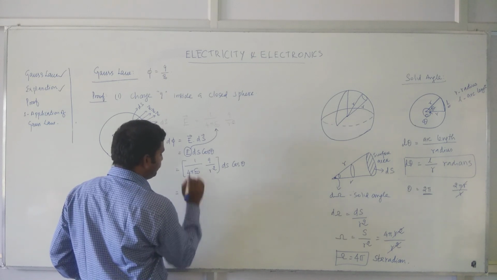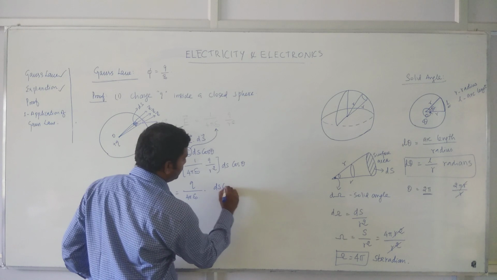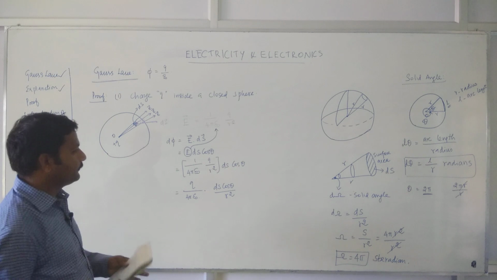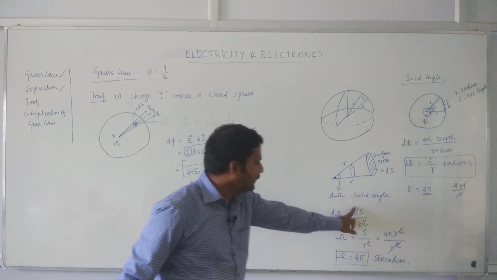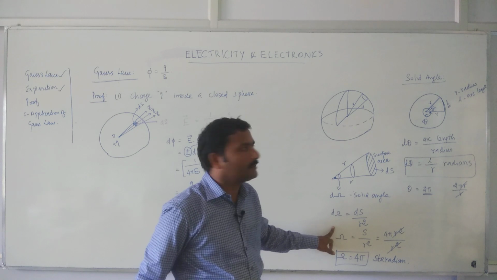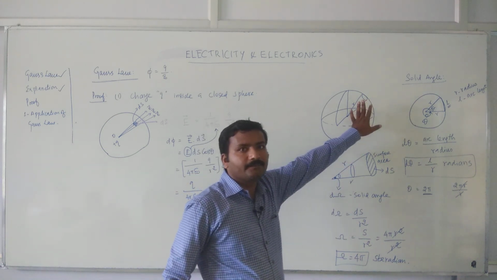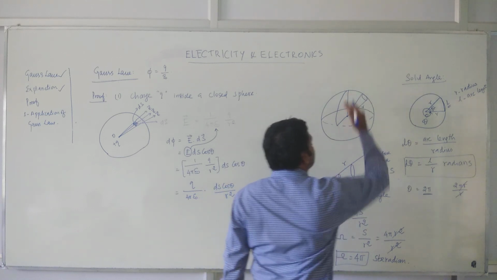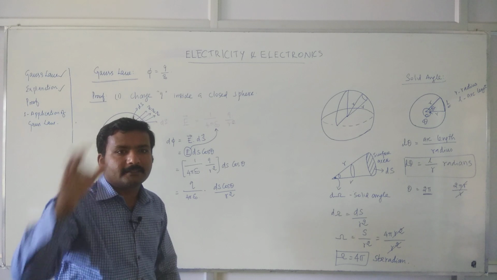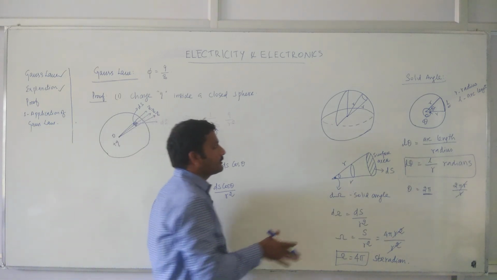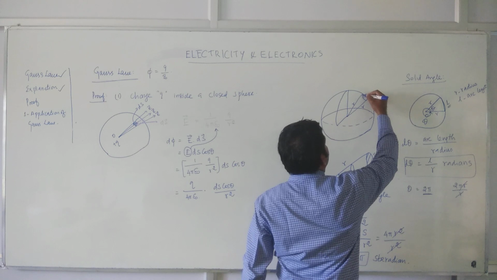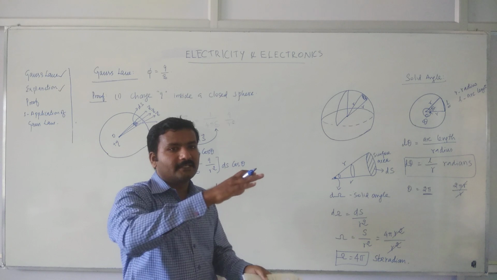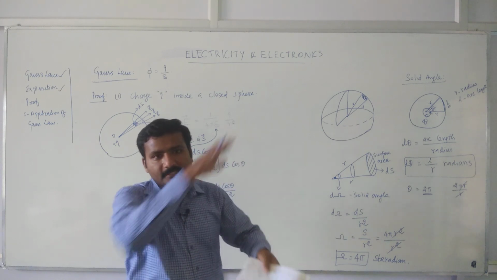This you can write as q by 4 pi epsilon naught into ds cos theta by r square. You just come here: ds by r square is equal to d omega, which we defined as the solid angle. See, we said this surface is fixed with the sphere. Suppose it is not fixed, so this is the surface that is in line with the sphere, but we have considered a surface which is somewhat different from the surface of the sphere.